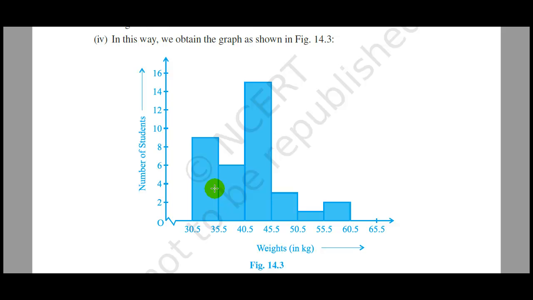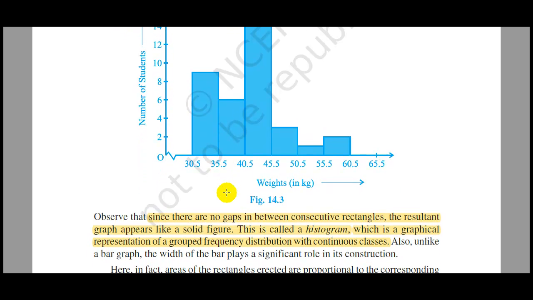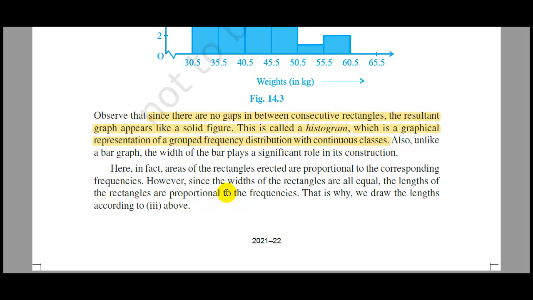In the earlier bar graph, you can see there are gaps between the rectangles or the bars. But in a histogram, as the bars are drawn based on continuous class intervals, there is no gap between them. See, there are no gaps between consecutive rectangles. The resultant graph appears like a solid figure. This is called a histogram, which is a graphical representation of a grouped frequency distribution with continuous classes.